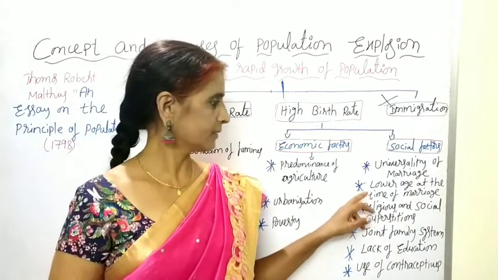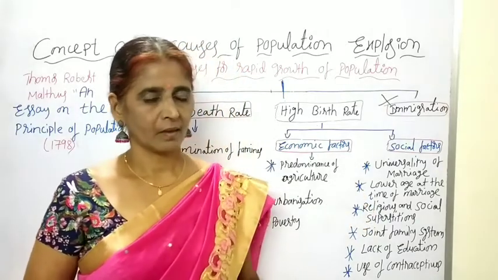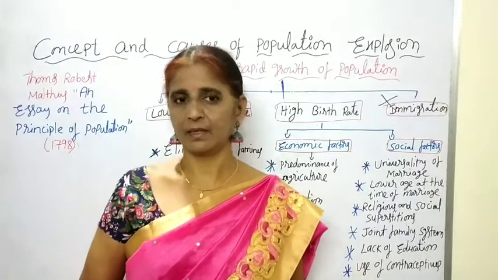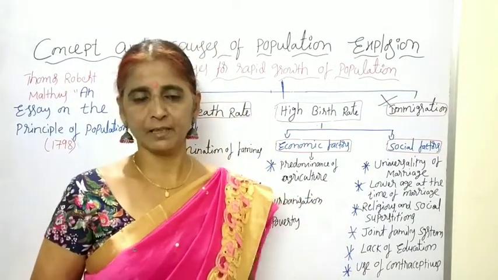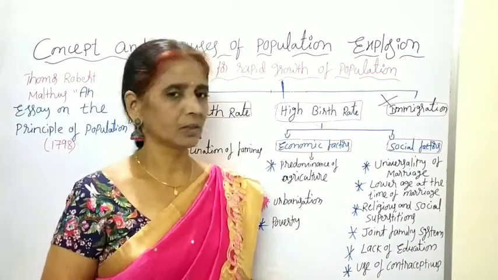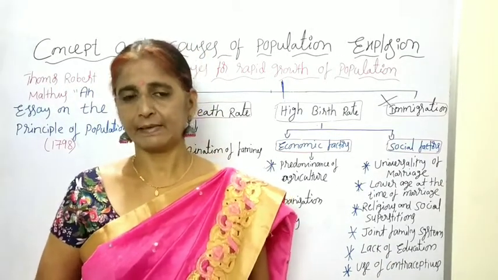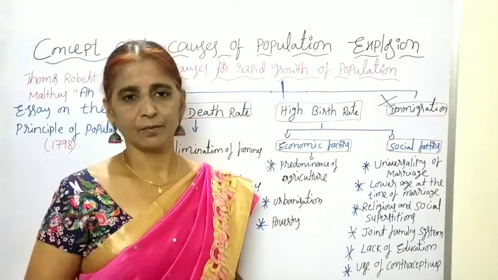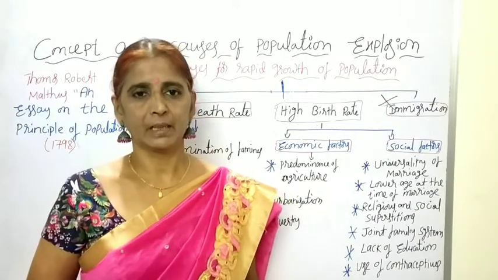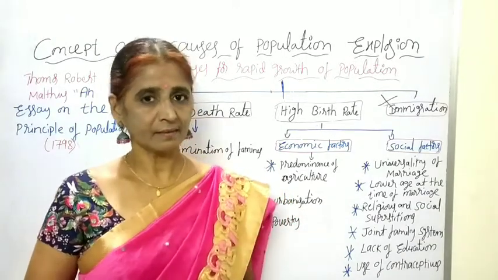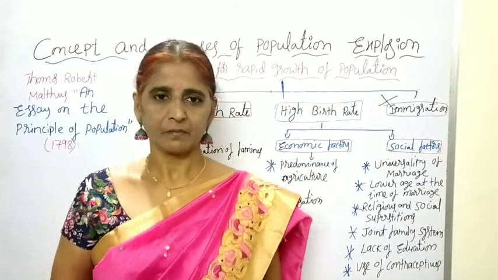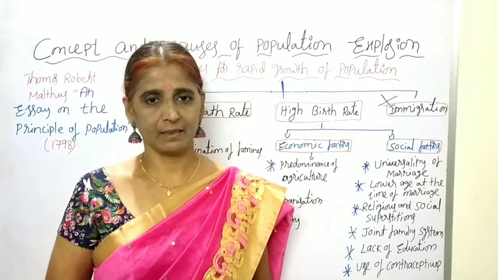And next one, lower age at the time of marriage. Child marriages are common in our India. Once upon a time, the marriage age for females was 15, and for males 18 years only. But according to the 1978 Marriage Restraint Act, the marriage age of females is increased to 18.3 years. In case of males, it was 22.6 years.